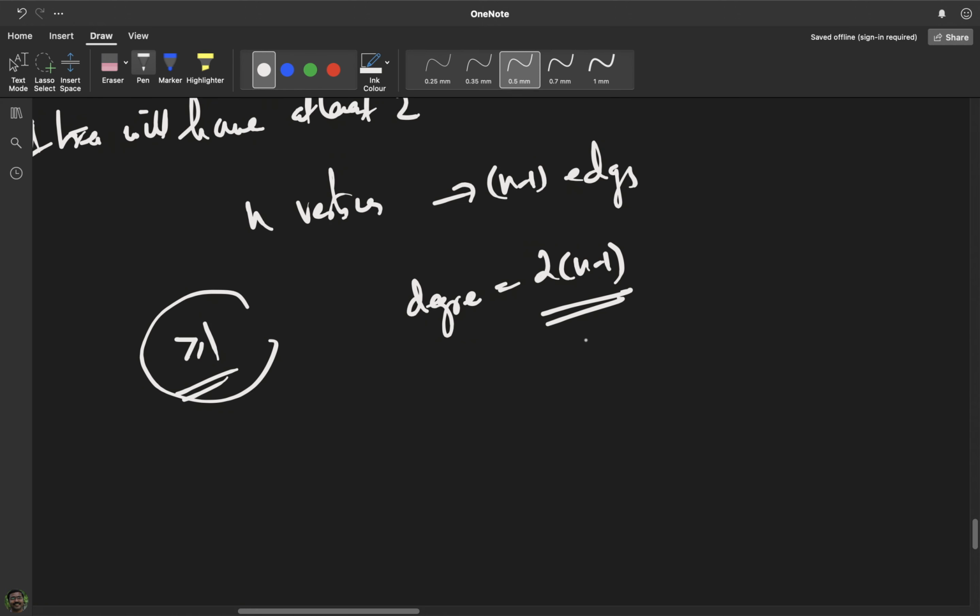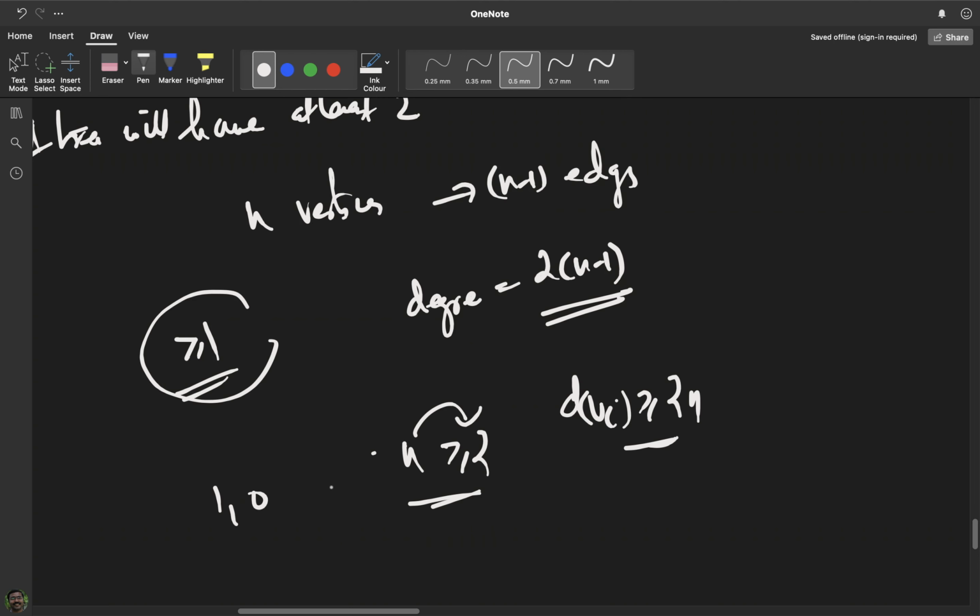I'll assume that there are no vertices with degree 1. Is it possible? Suppose every vertex has degree greater than or equal to 2. It is not possible, because there are n vertices, so that would give at least 2n total degree, but the total degree is only 2 into n minus 1. So every vertex cannot have degree greater than or equal to 2, so there must be some vertices with degree 1 or 0. And 0 is also not possible, because the graph is connected, therefore the degree of every vertex is at least 1.